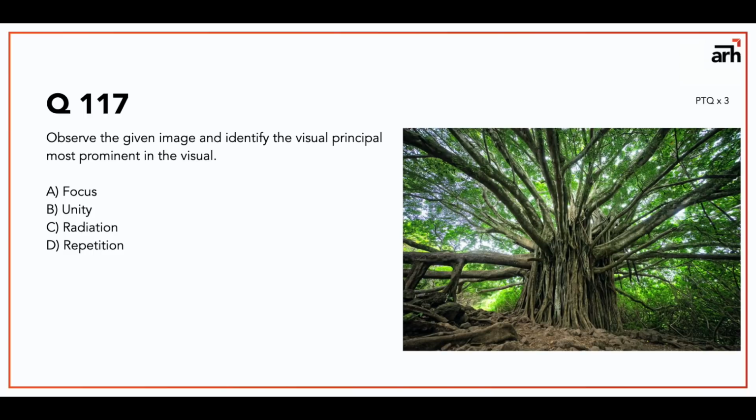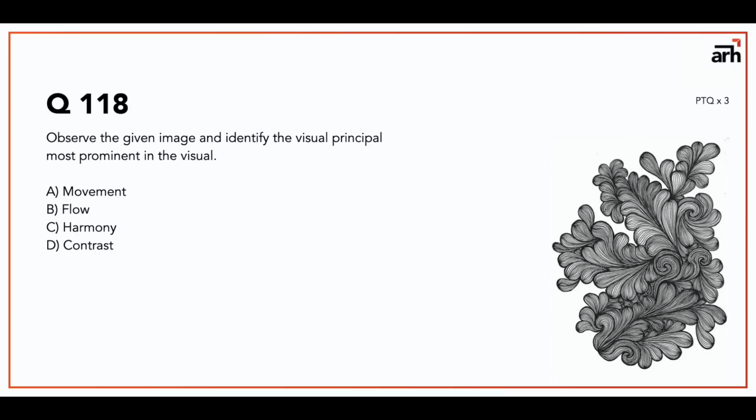I think focus will have 1 mark and unity will have 0.5 marks. So the marking scheme can also vary from question to question. Now question number 118: observe the given image and identify the visual principle most prominent in the visual. Movement, flow, harmony and contrast. So see, this is where your conceptual clarity comes into play, how clear these concepts are in your brain. And obviously conceptual clarity or the understanding of visual principles can be different from person to person. I am giving you my point of view about how I think about things.